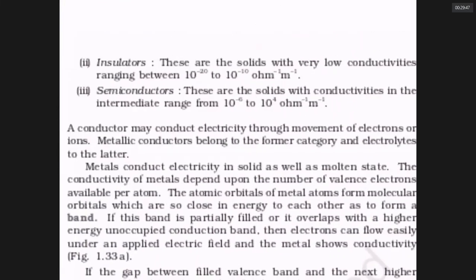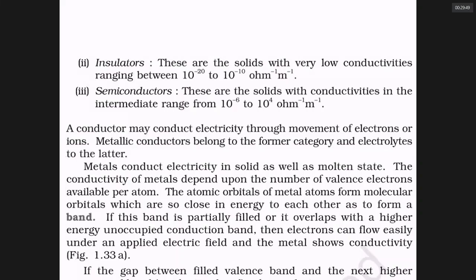The second category of material that cannot conduct electric current may be like cotton, maybe like diamond, maybe like rubber, maybe like plastic. They are called insulators. Their conductance is so low that it lies between 10 to the power minus 20 to 10 to the power minus 10 ohm inverse per meter. Ohm inverse per meter, you can say Siemens per meter. Siemens is the unit for conductance.